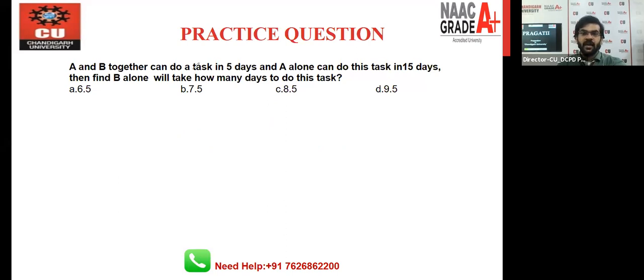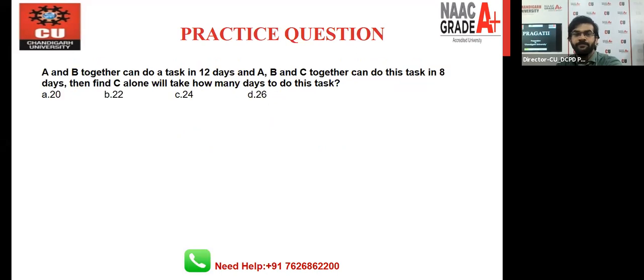The next question we have from this topic is this. A and B can do a task in 12 days. A, B, C together can do this task in 8 days. Then find C alone will take how many days to do this task? Give me the answer for this question, guys.